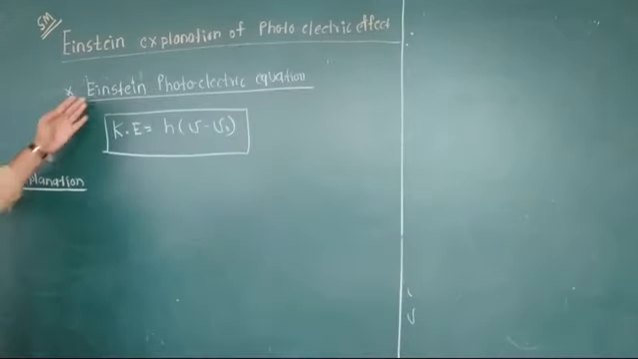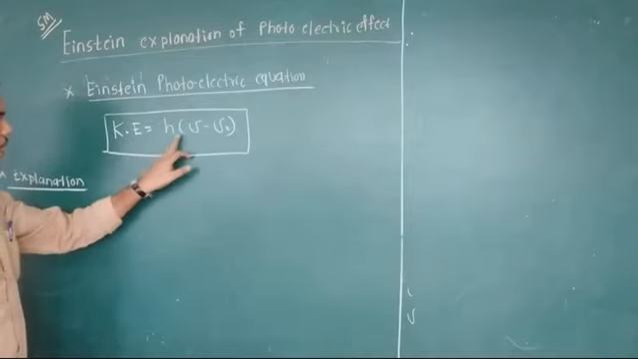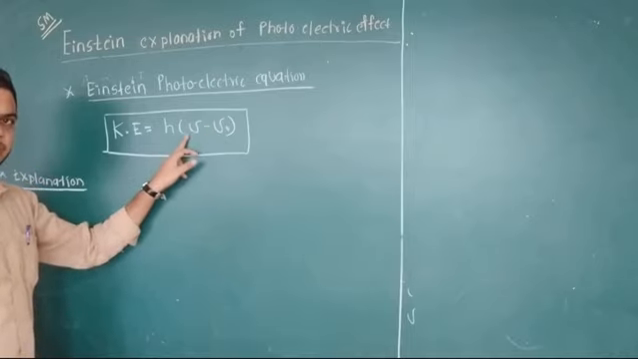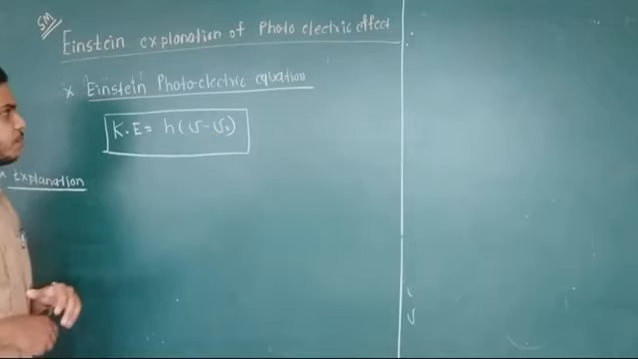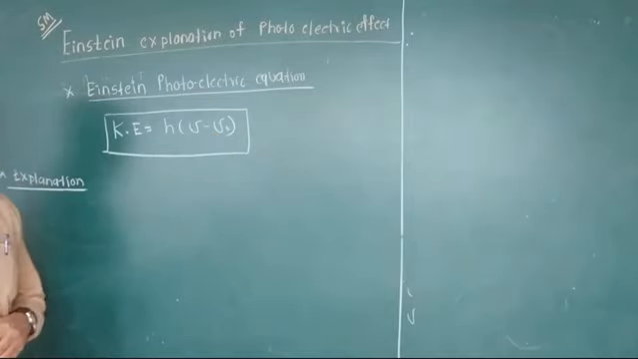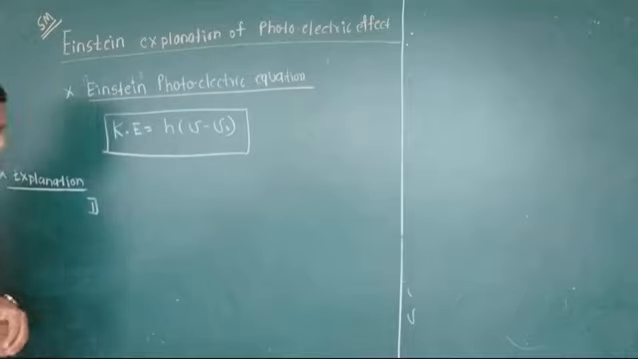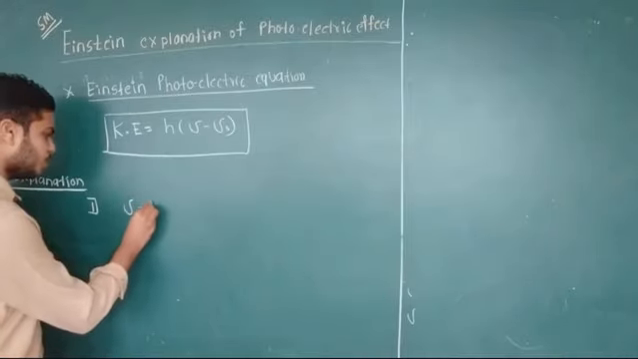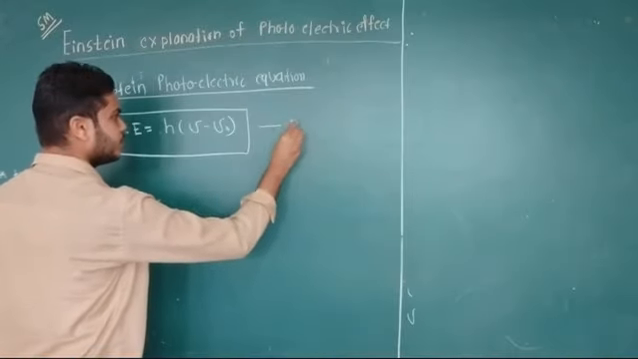Now, this is the Einstein equation, that is, kinetic energy of the emitted electron is equal to h in the bracket nu minus nu naught, where nu is the frequency of the incident radiation and nu naught is the threshold frequency. Now, we must give an explanation for this equation. In the first case, I am incident with a radiation frequency equal to the threshold frequency. You take this as equation number 3.